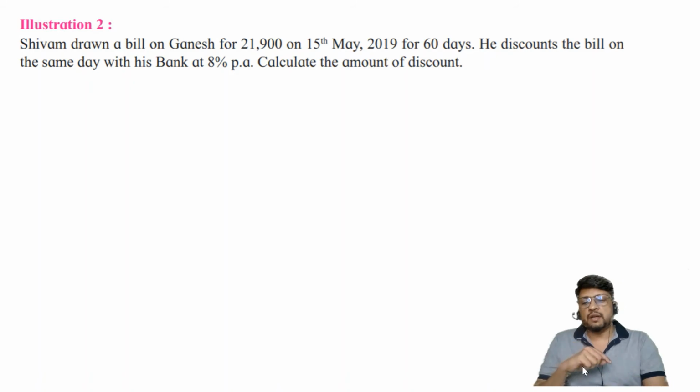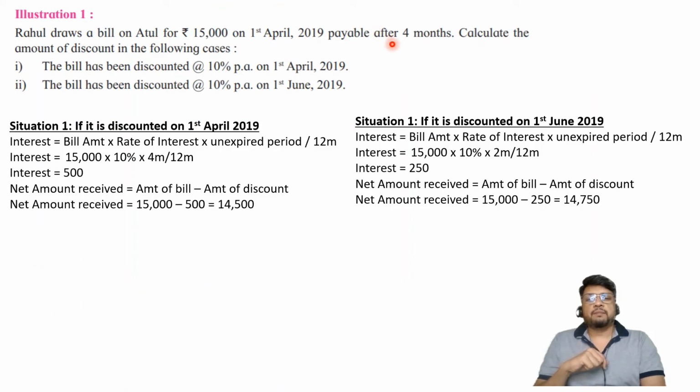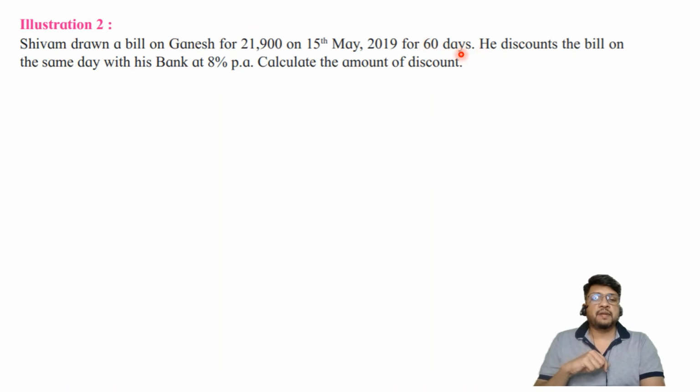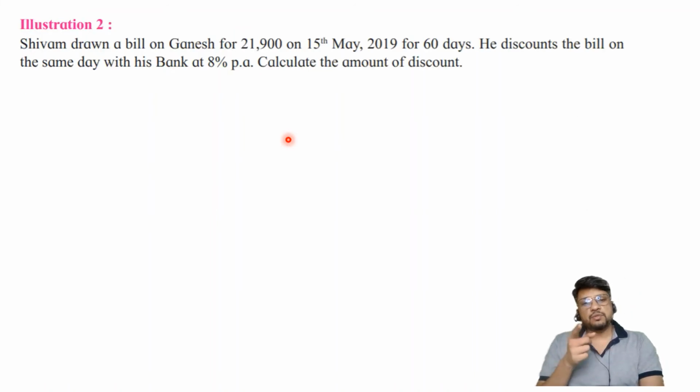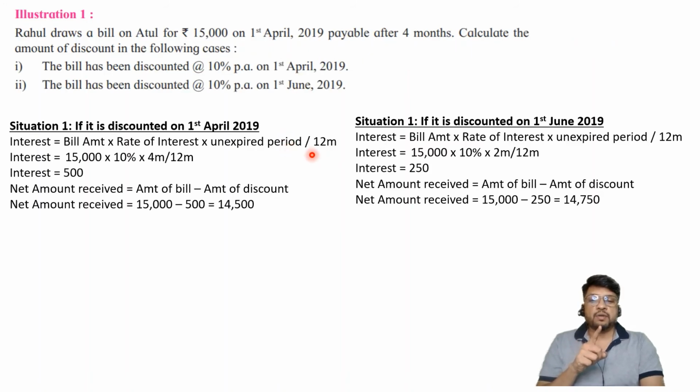Now the point which I would like you to remember, in the previous case, the period was given in months, whereas in this case the period is given in days. Months, we are always considering 12 months, whether it is leap year or not a leap year, always 12 months. But when it comes to days, you have to be careful, because the denominator here was 12 months.